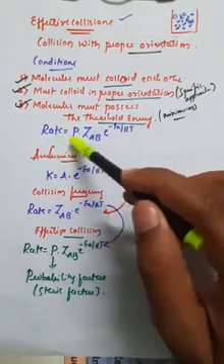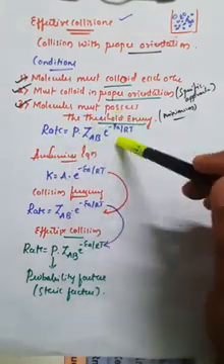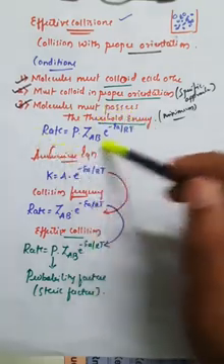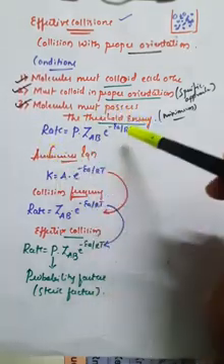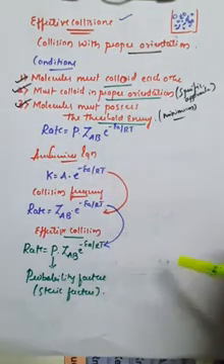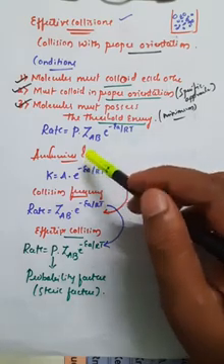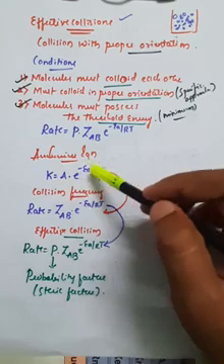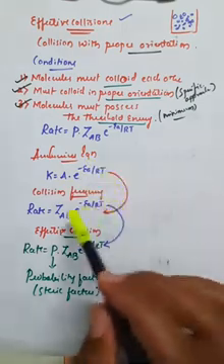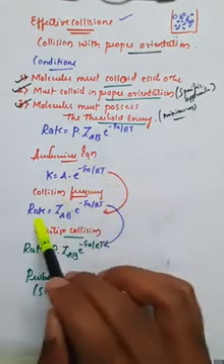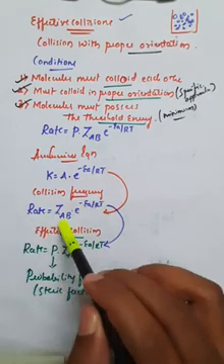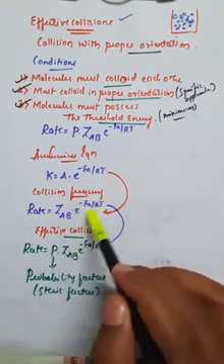The rate is equal to P into ZAB into e raised to minus Ea divided by RT. This is the ultimate rate equation for any general reaction. This is derived with the help of the Arrhenius equation. We know already the Arrhenius equation, k is equal to A into e raised to minus Ea divided by RT. And in case of collision frequency, rate is equal to ZAB into e raised to minus Ea divided by RT.